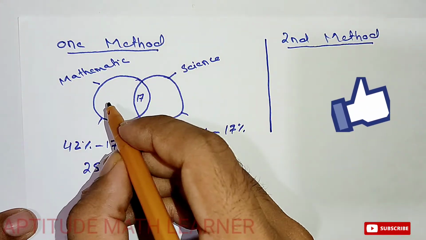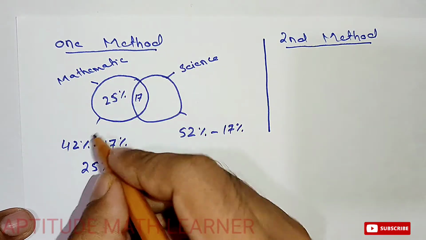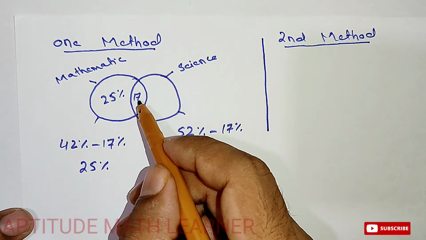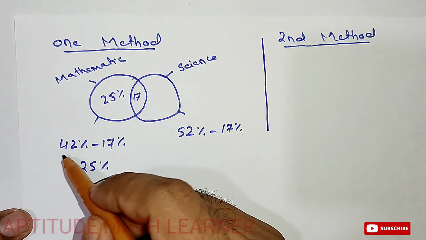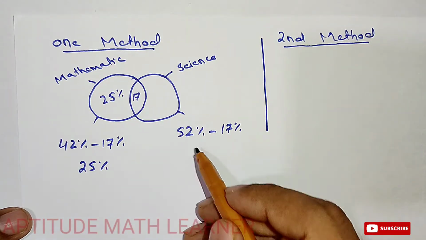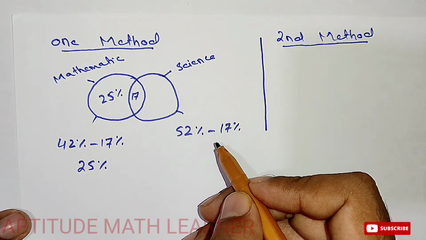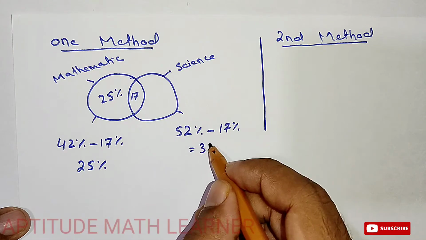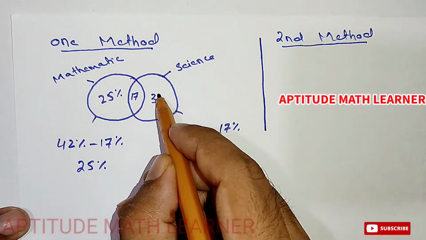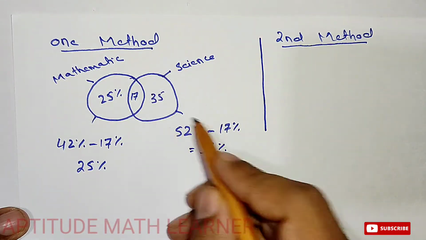The remaining is 25% from mathematics. Now 25 plus 17 becomes 42%. The same thing we apply here: 52 minus 17 gives 35%. And if you add 17 plus 35 you get 52%.